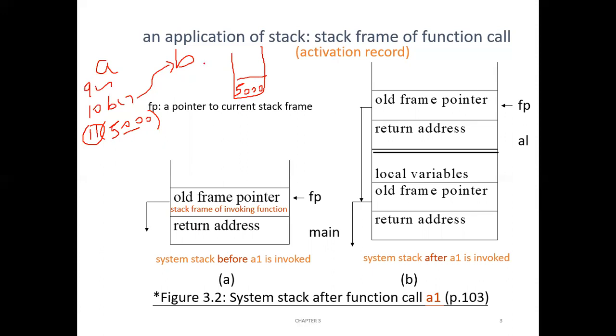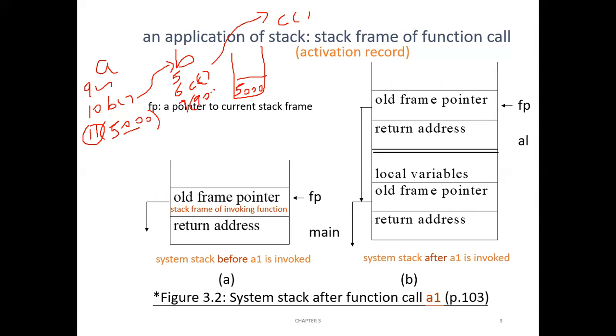Let us assume another case to understand properly. Assume that in function B, it is executing some 5 statements, but after 5 statements, in the 6th statement, function B is calling function C. After executing function C, the control should come back to the 7th statement of function B. Let us assume the address of the 7th statement of function B is, say, 9000.